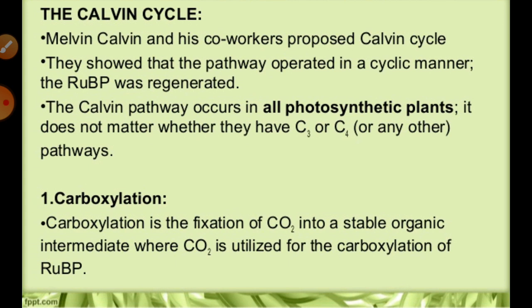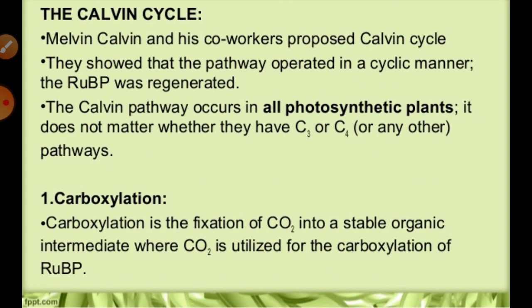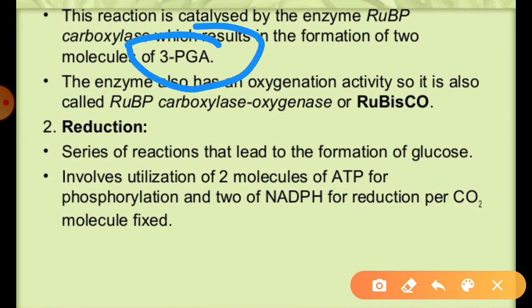ribulose bisphosphate, the 5 carbon sugar. Means generally if you see the diagram of the reaction or the Calvin cycle, I will show you at the end, right? So in that particular condition we can say the carbon dioxide molecule helps in the carboxylation of ribulose bisphosphate, and for this reaction an enzyme is needed. That enzyme is known as RuBP carboxylase, and finally it helps in the formation of 3 molecules of phosphoglyceric acid, that is called 3-PGA, right?